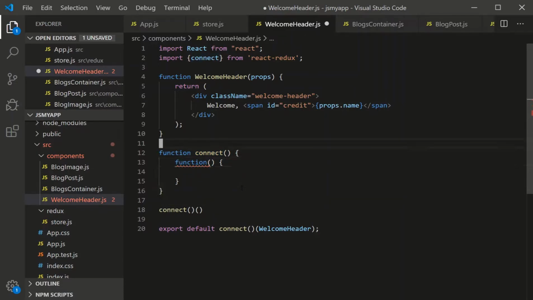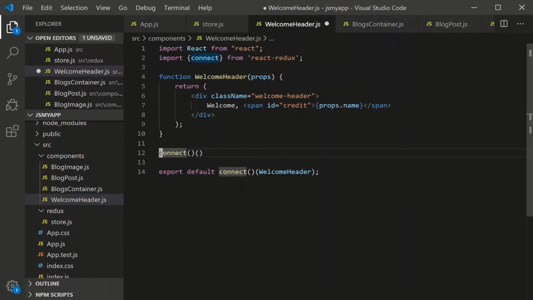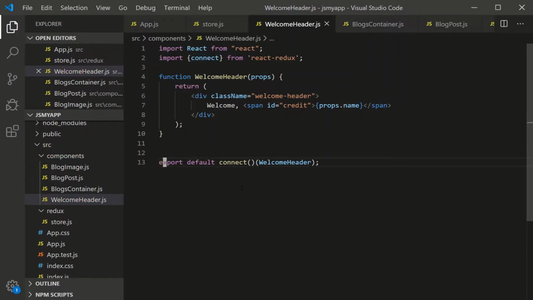And so that's the first step. We import connect, and we connect our component to the store. The second step is we fill out the argument listing of connect. There are two arguments: map state to props, and then there's an action or dispatch actions. We'll get to the second argument in the latter half of the video. Let's tackle the first guy.